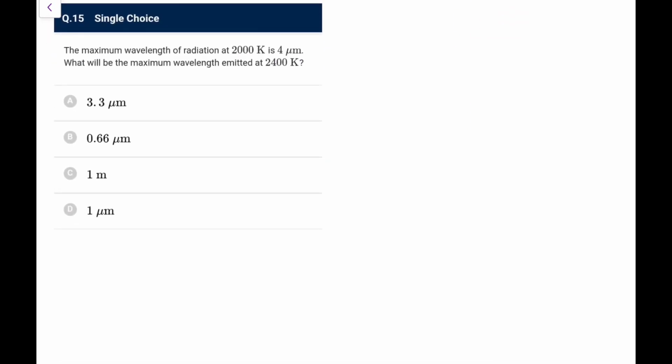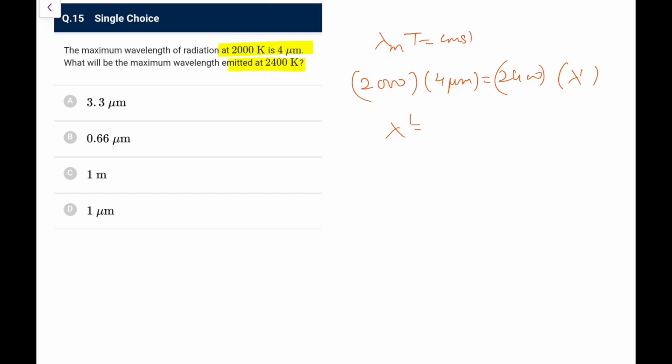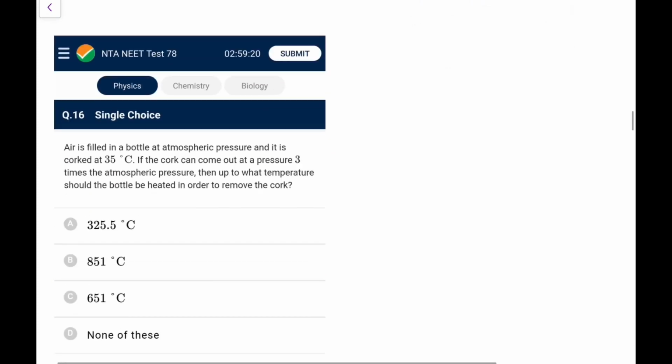Next, the maximum wavelength of radiation at 2000 Kelvin is 4 micrometers. What would it be at 2400? So again Wien's law, lambda times T is constant. So 2000 into 4 micrometer would be equal to 2400 Kelvin times lambda dash. I'm not writing units, you can cancel them. So lambda dash would be 20 by 24, into 4. So this is 20 by 6, which means 10 by 3. 10 by 3 means 3.33 micrometers. Go for option A.